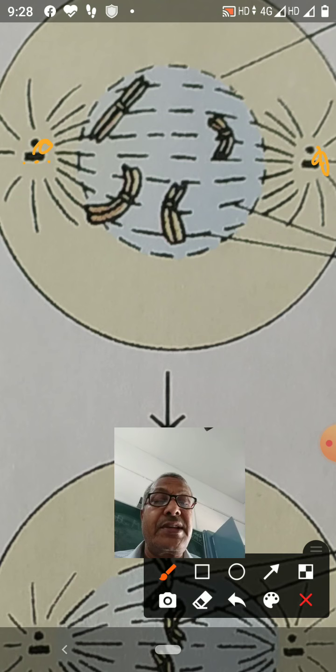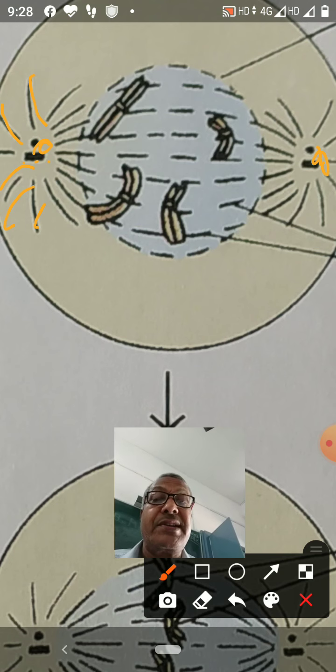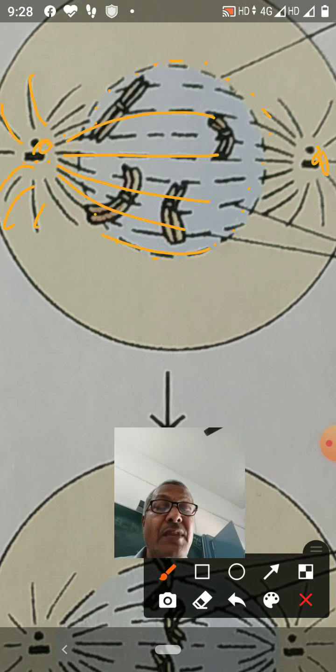Each centriole is surrounded by radiating rays. These radiating rays are called aster. A number of fibers appear between the two daughter centrioles. These fibers which appear are the spindle fibers. The nuclear membrane here is shown by a broken line. This nuclear membrane starts to disappear, and the nucleolus also disappears in the prophase stage.